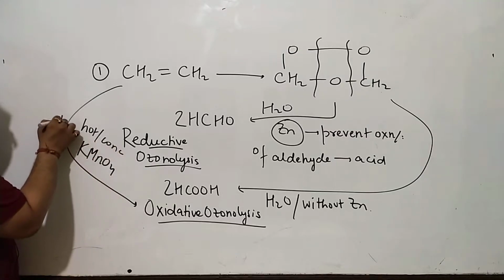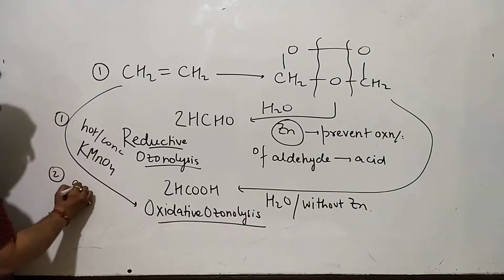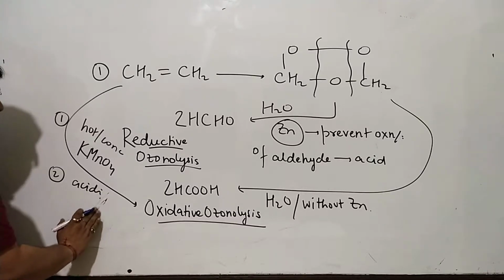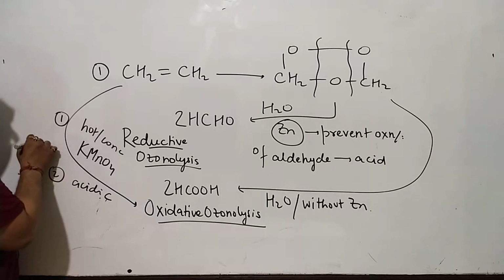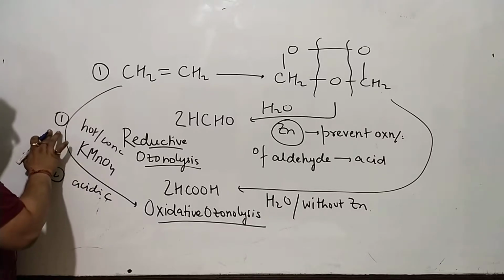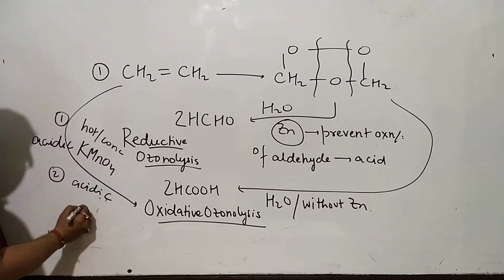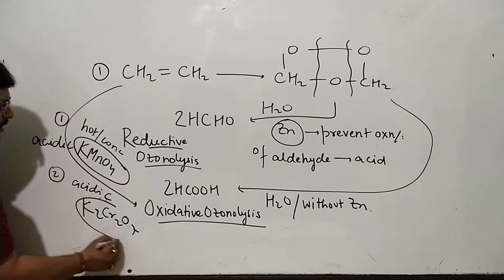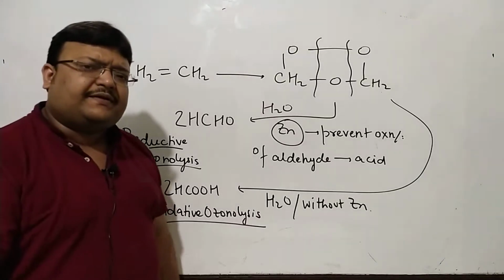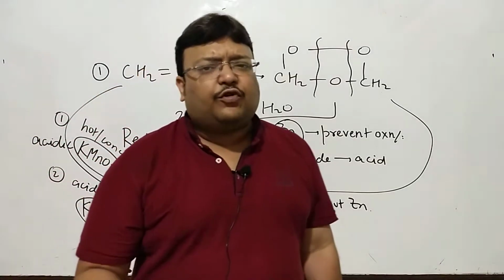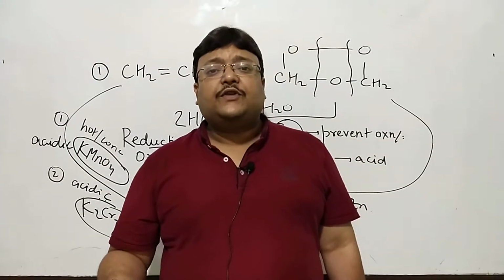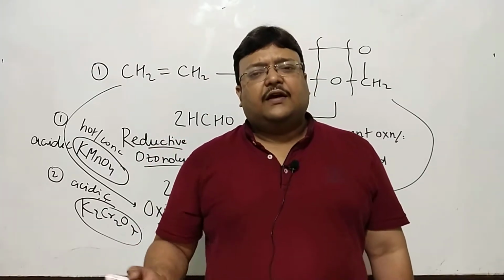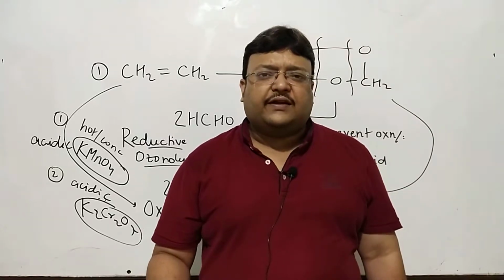You will know about 2 reagents: acidic KMnO4, acidic being the better term, or acidic K2Cr2O7. These are the 2 most popular oxidizing agents. We know them from redox in physical chemistry, and from inorganic chemistry, and that is going to be the case in organic chemistry as well.